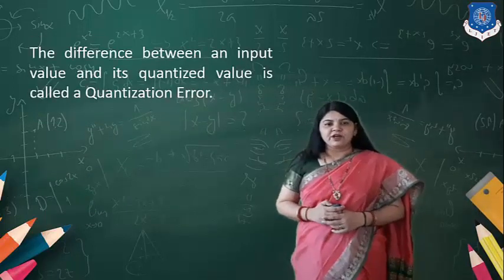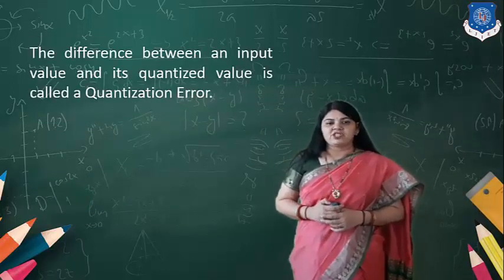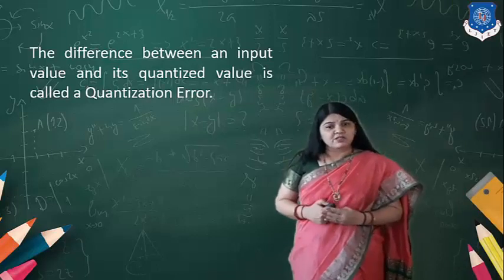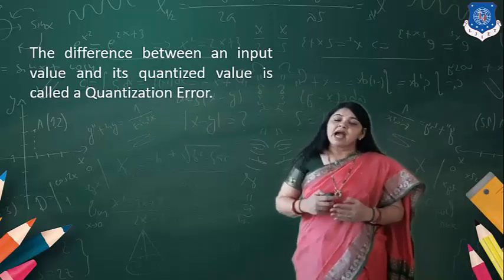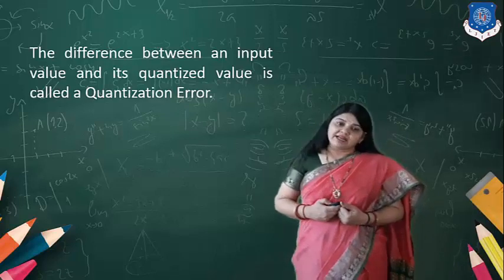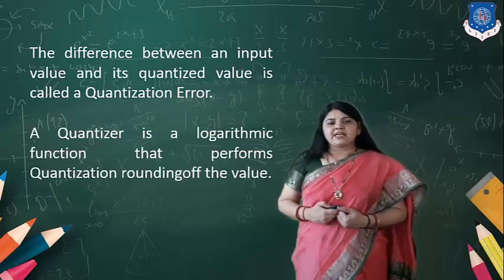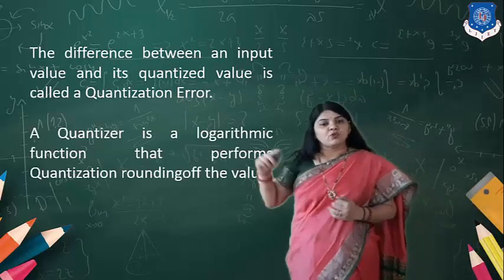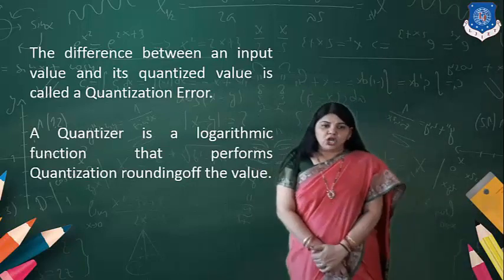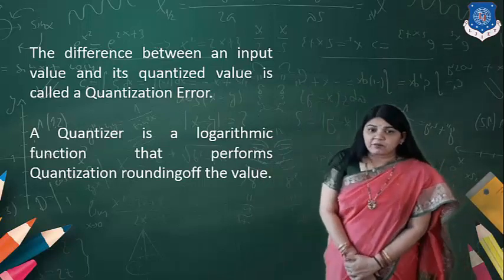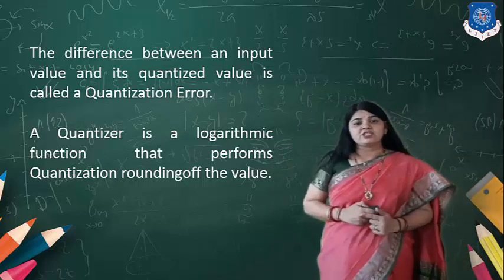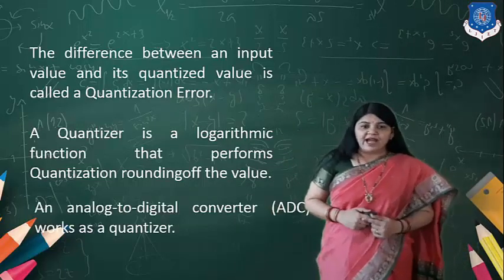So the difference between the input value and the quantized value is known as the quantization error. And the quantizer is a logarithmic function that performs the quantization rounding of the value.